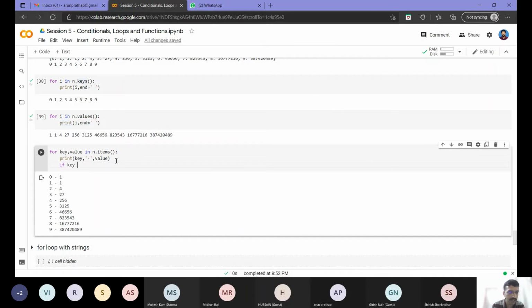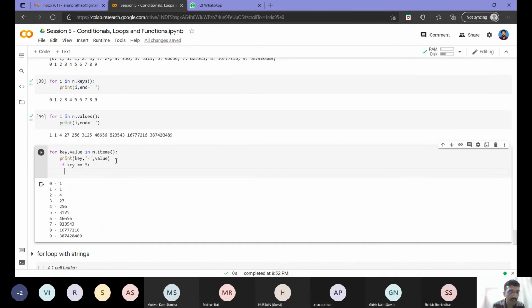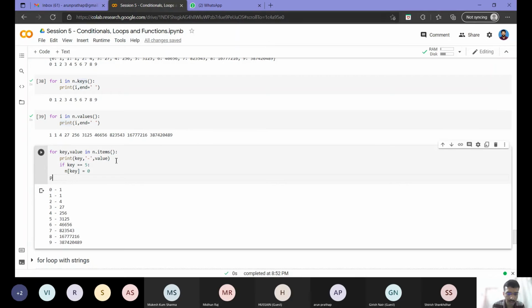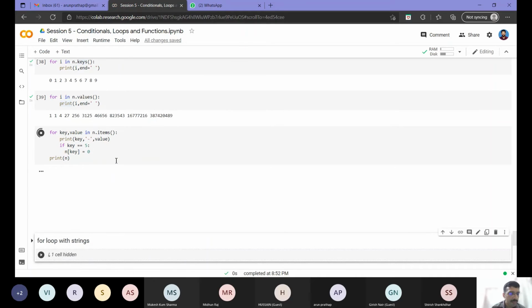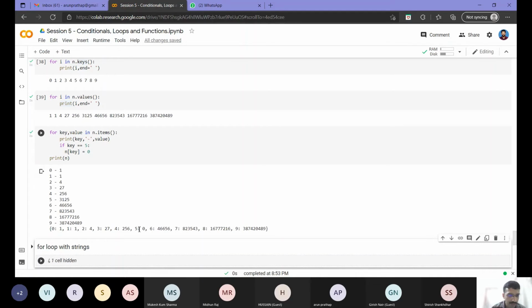We will say if key equal to 5, then n of key equals 0. Then I will again print my n. So what will happen in this case? As you can see, from 3125 earlier, my dictionary value corresponding to key 5 has changed to 0, similar to what we did for list earlier, right?